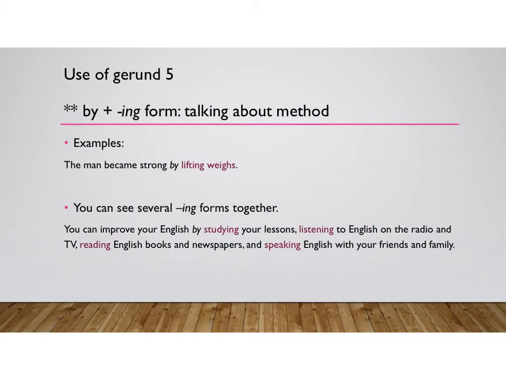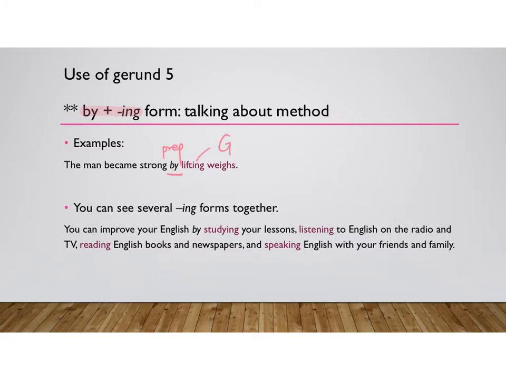Usage 5. You can say how something is done, or the method, by using the preposition by plus ing form. Basically, by is a preposition, so we will use a gerund after a preposition. Also, you can see several ing forms together.